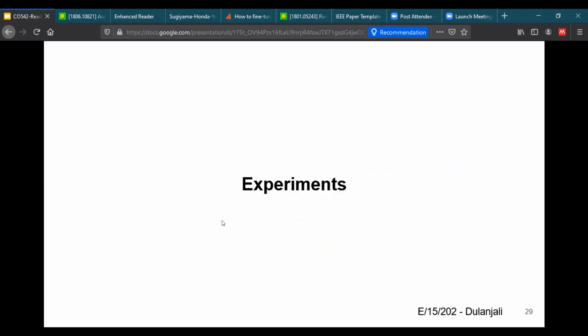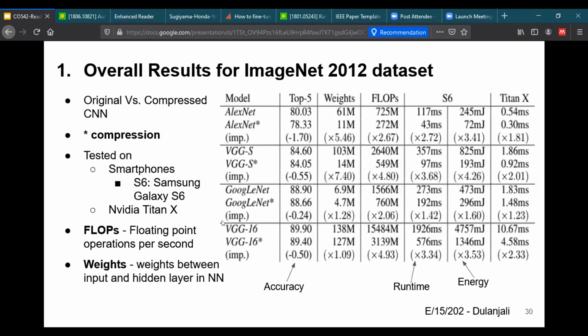Now let's move on to the experiments and results. For the classification, they have used 50,000 images from the ImageNet 2012 dataset. The compressed CNNs, AlexNet, VGGS, GoogleNet, and VGG16, are used to perform image classification to see how it improves the memory, runtime, and energy consumption.